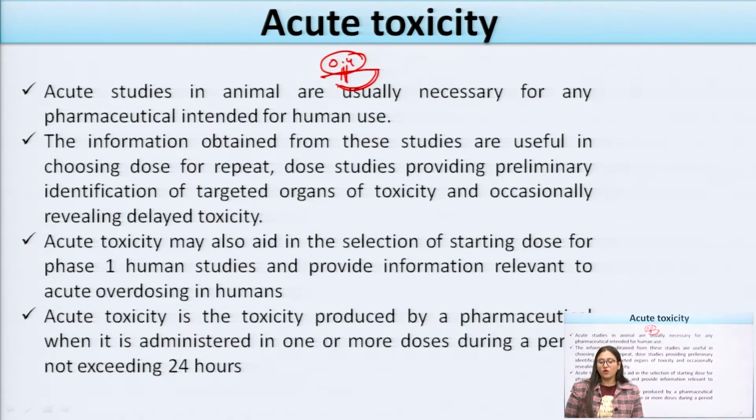Okay, acute toxicity is the toxicity mainly produced by pharmaceuticals when administered in one or more doses during a period not exceeding 24 hours.